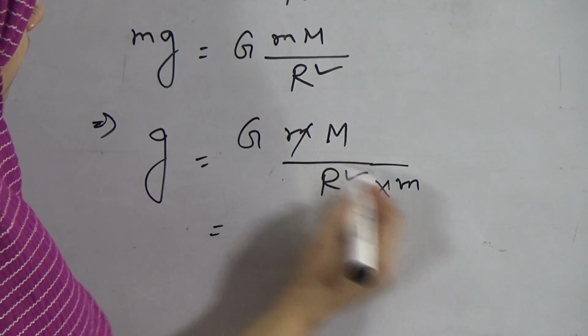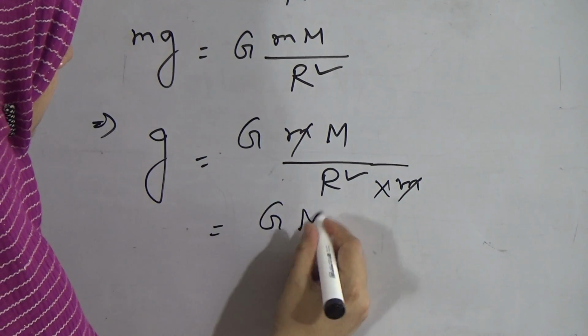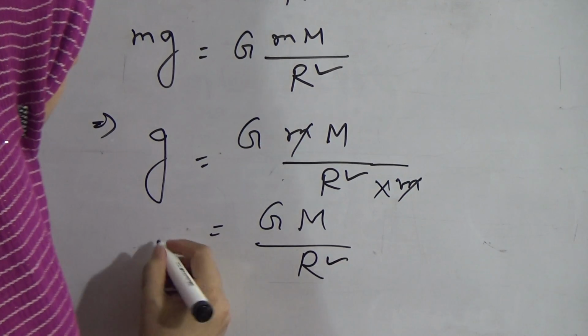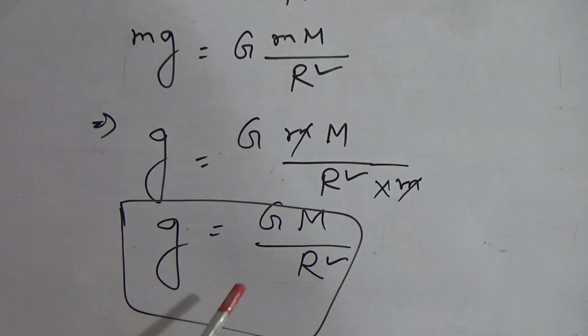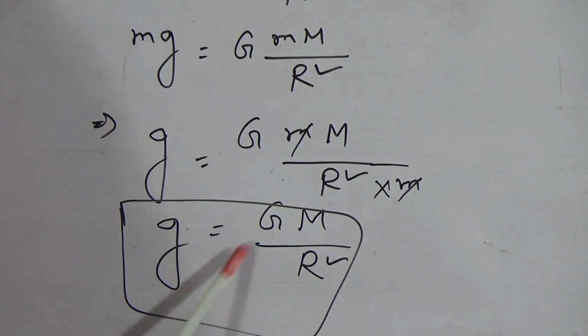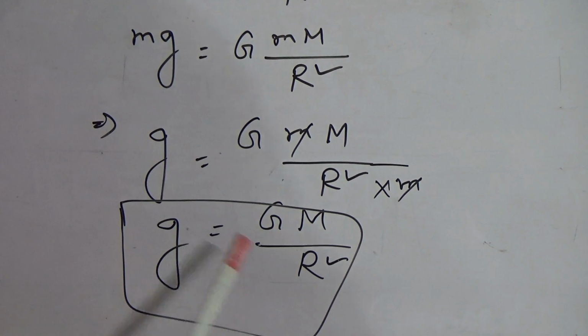Okay, so it will be Gm divided by r square, and this is the law of acceleration due to gravity. g equals Gm divided by r square. My dear students, you have to memorize this law, and from this formula we can easily find out the value of g here.